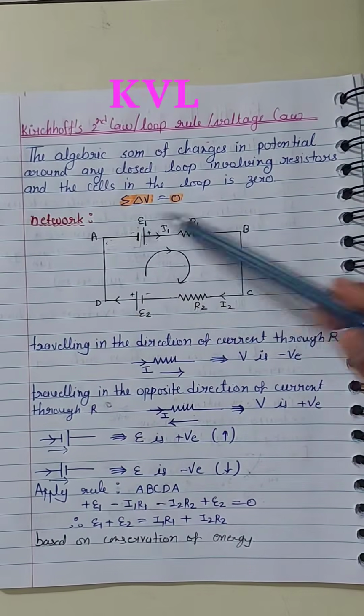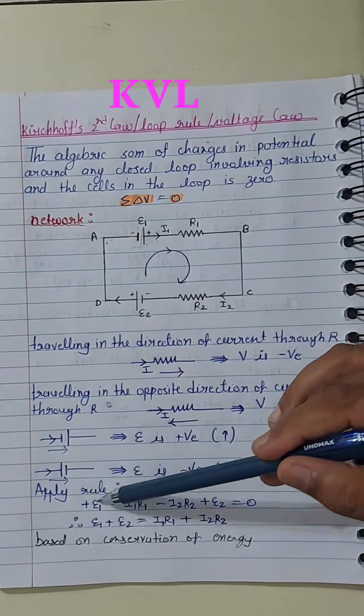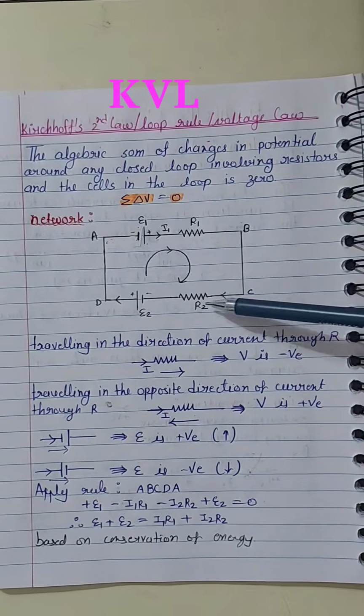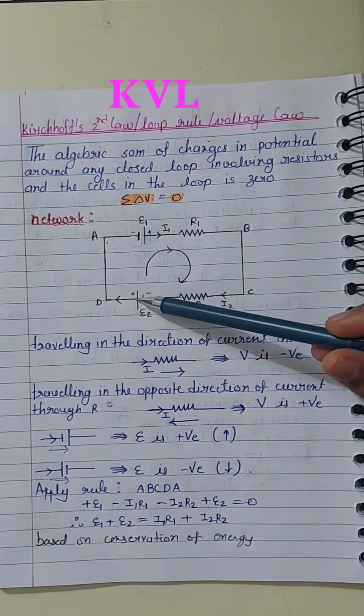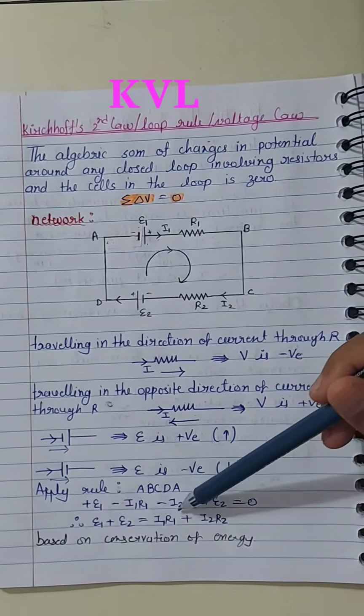Apply the rule to loop A, B, C, D, A. Moving clockwise from lower to higher potential, E1 is positive. In the direction of current, I1 R1 is negative. Again in the direction of current, so minus I2 R2. From lower potential to higher, plus E2, is equal to 0. So E1 plus E2 is equal to I1 R1 plus I2 R2.